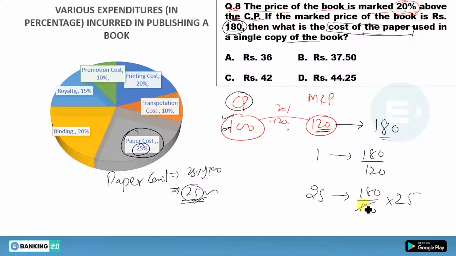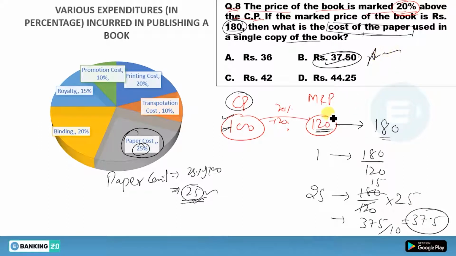Okay. Now this will cancel by this 15. Now 15 into 25, you will get 375 divided by 10, you will get 37.5. So this one is the answer. So B option is the correct answer.